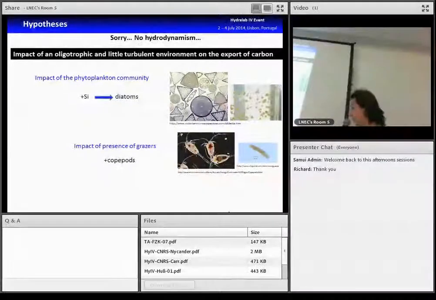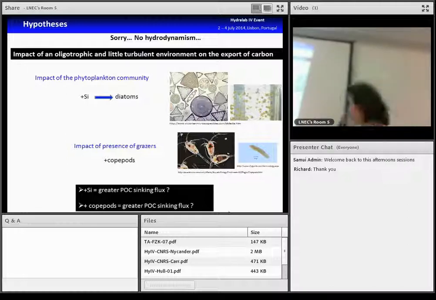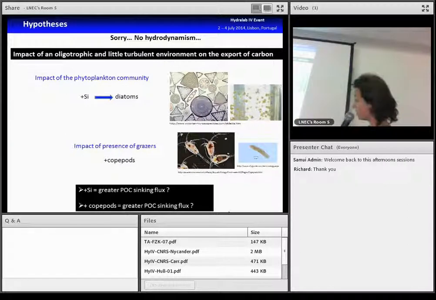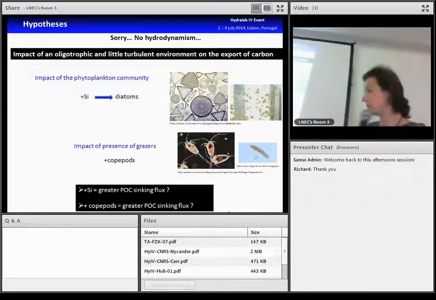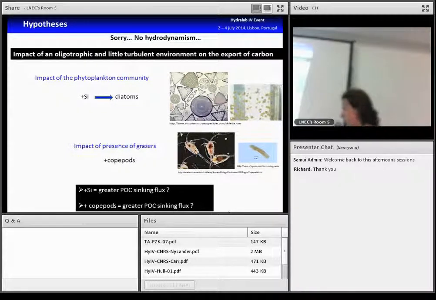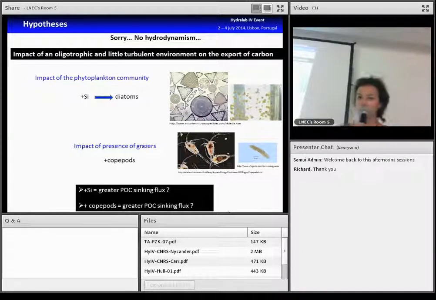So what we did is we add some silicate in half of the mesocosms to stimulate the growth of diatoms, and we compare with other mesocosms where we didn't add dissolved silica and where little cells only composed of carbon and weakly dense have developed. And we compare the export of carbon. We also compare mesocosms with and without copepod, and we compare also the sinking flux.